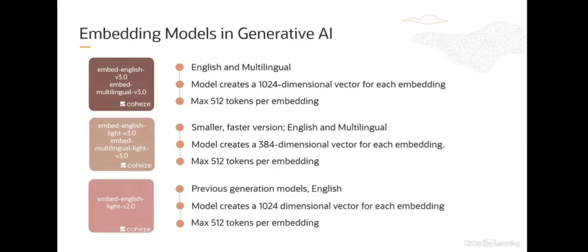Now you can input sentences, phrases, or paragraphs for embeddings, either one phrase at a time in these models, or by uploading a file. Now keep in mind that a maximum of 96 inputs are allowed for each run, and each input, as we have shown here, must be less than 512 tokens.